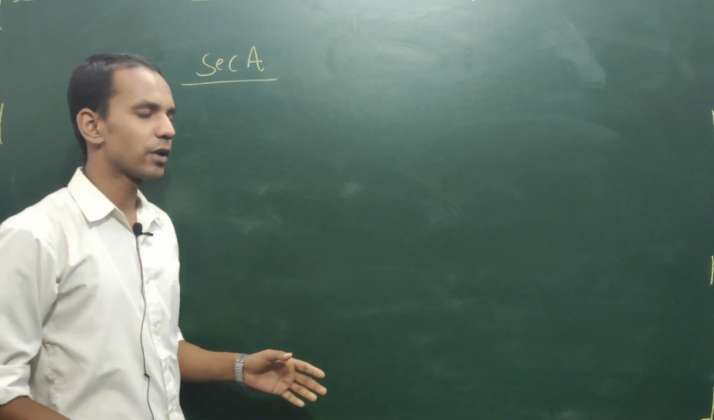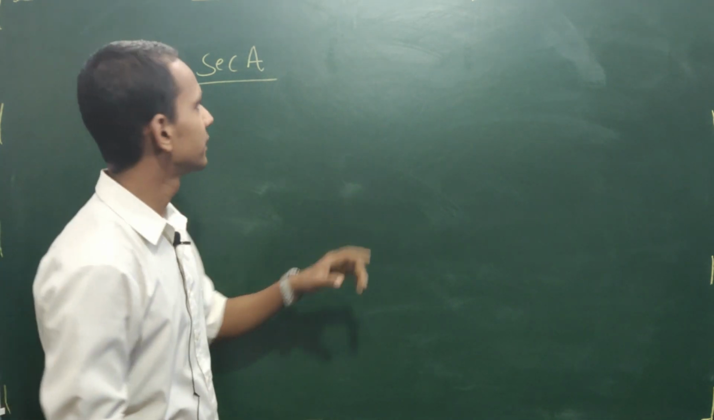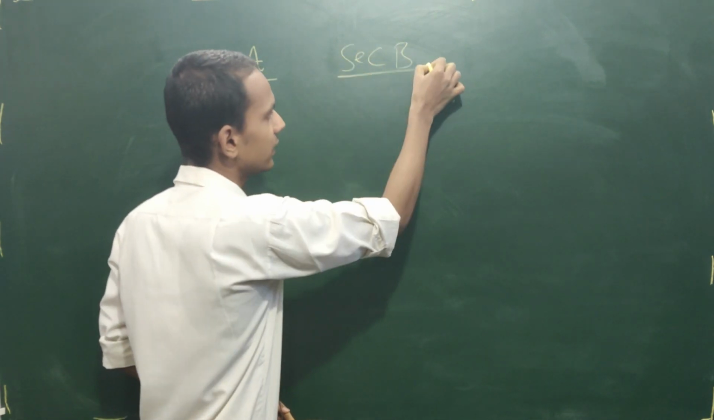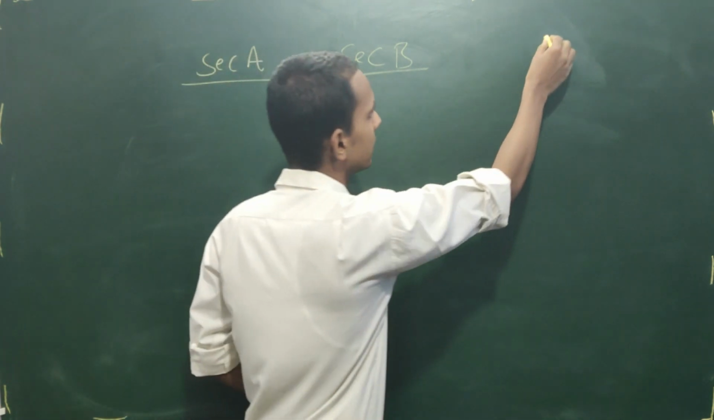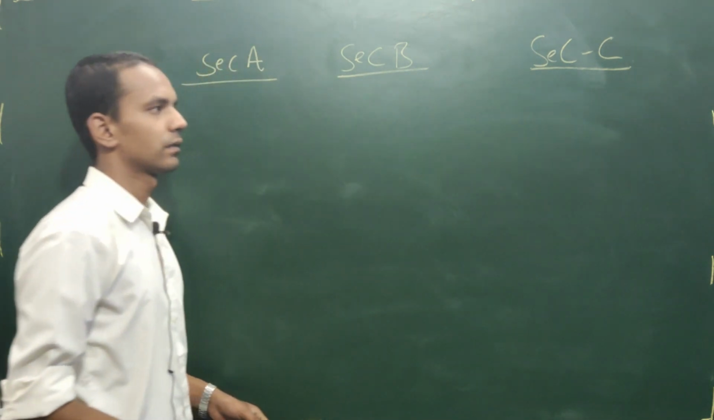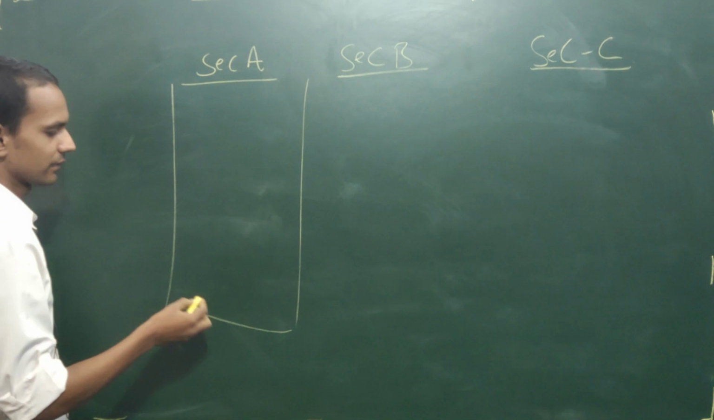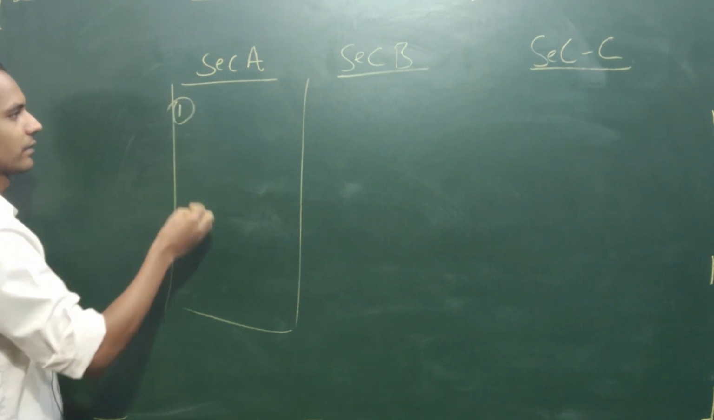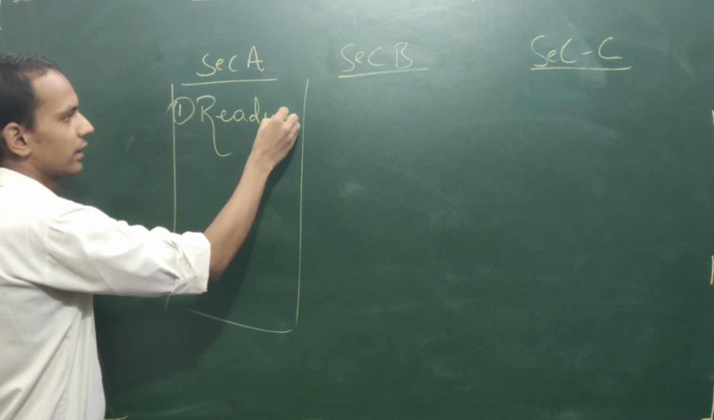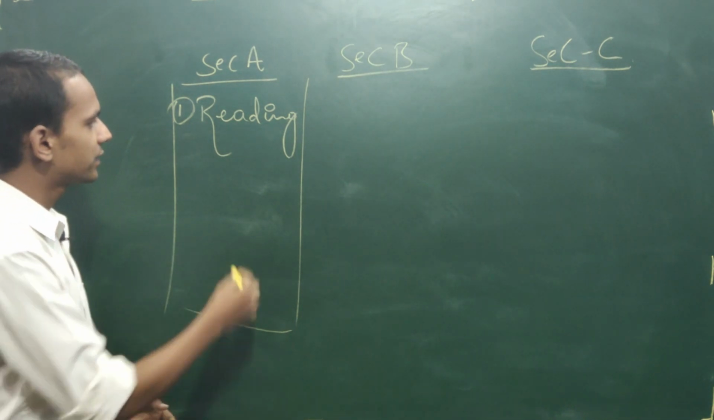So the question paper is of 80 marks children and it is divided into 3 sections: Section A, Section B and then Section C. In Section A, the 10th standard paper of English is checking the reading skill of the children.